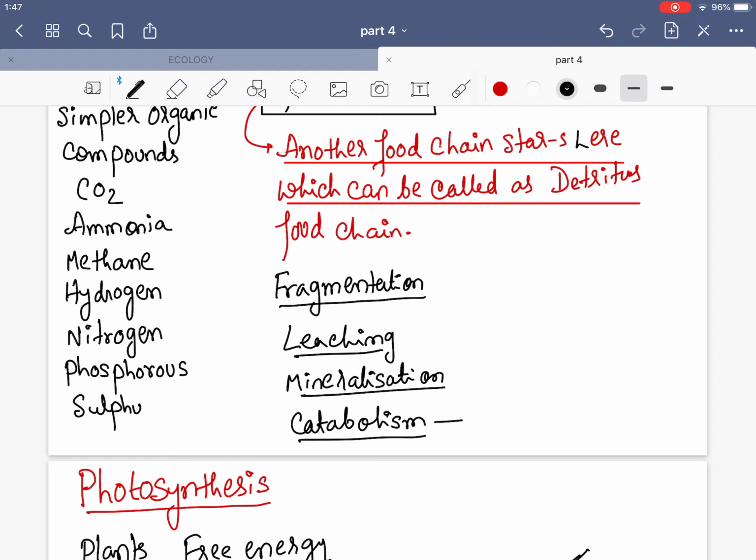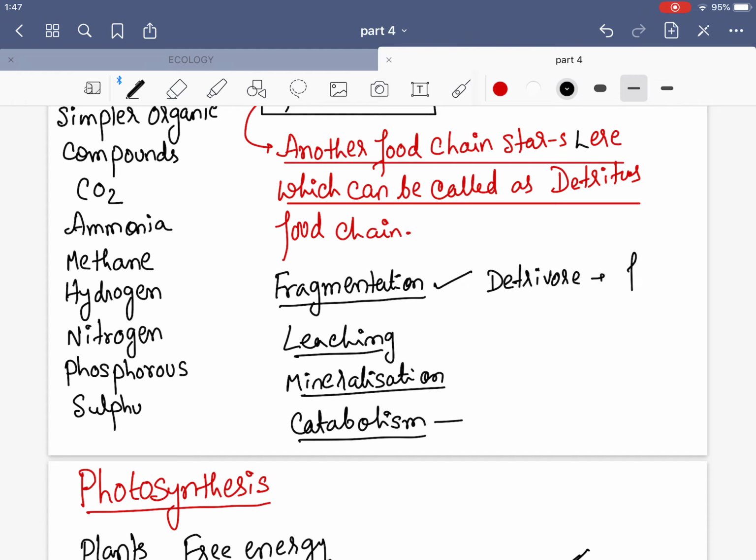Catabolism. So I will explain to you one by one. What is fragmentation? If I talk about the earthworms, the earthworms are not bacteria or fungi, so they are called detritivores. What they do is break down the detritus matter. What is detritus matter? The waste matter. So the earthworms break down the detritus matter into smaller particles, and this breaking down is known as fragmentation. This function is performed by the detritivores.